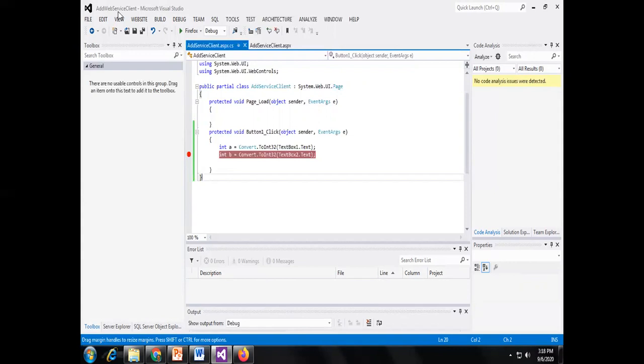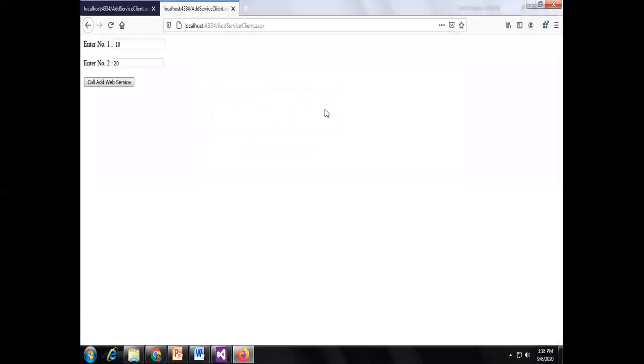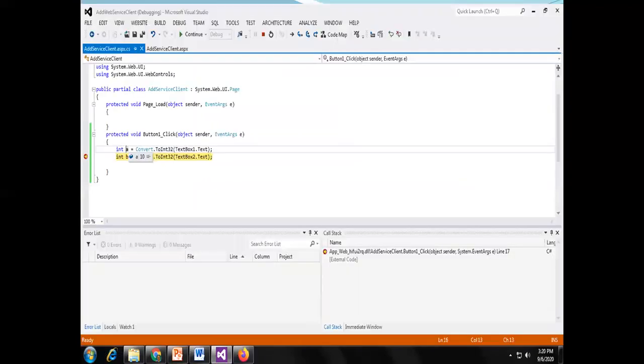the ASP.NET debug facility is provided. So I have added one breakpoint, and after adding the breakpoint, you run Firefox. After running Firefox, I am passing the two values 10 and 20, and I am clicking on call add web service. After clicking that, the integer a is assigned the value 10.